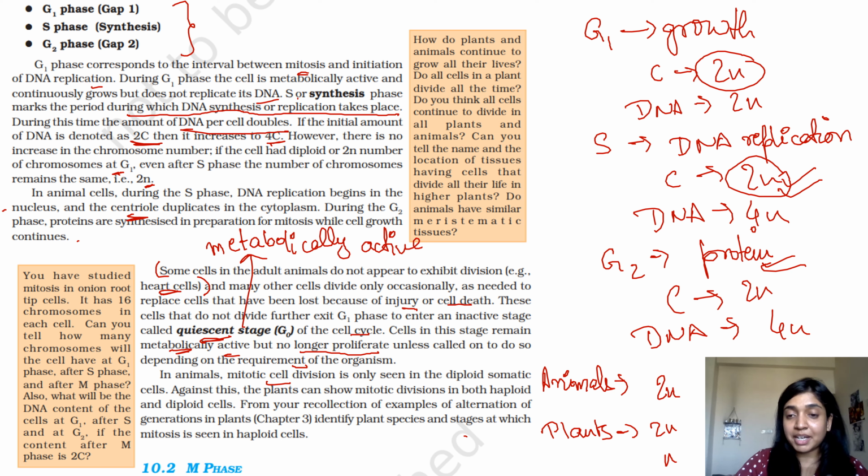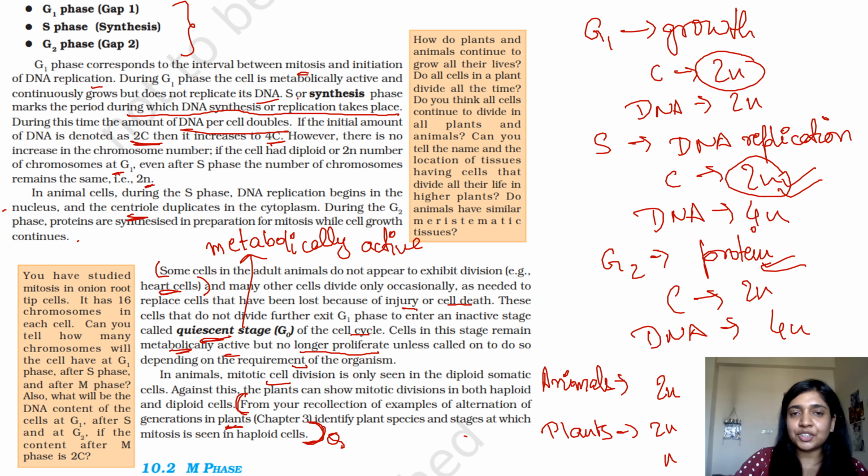This is my homework to you to solve this particular statement. From your recollection of examples of alternation of generations in plants, specifically Bryophyta and Pteridophyta, identify plant species and stages at which mitosis is seen in haploid cells. This is the question that I'm giving you, and whoever watches this lesson and is studying hard for NEET, it would be really nice if you all can write the answer in the comments.